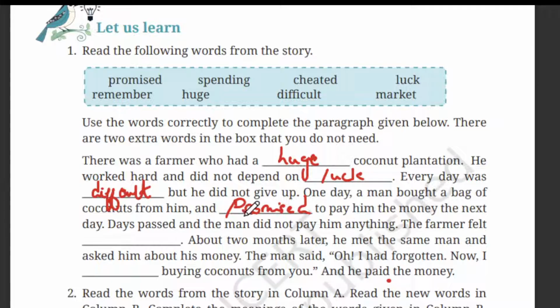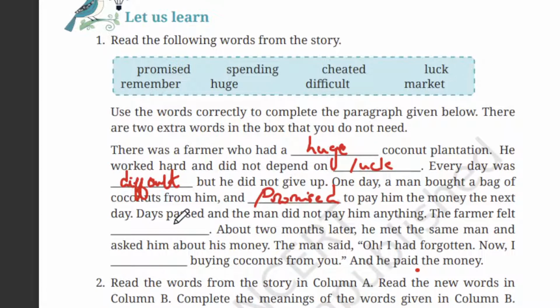So the day passes and the man did not pay anything. The farmer dash. So the farmer, what happened? Sorry, the farmer felt cheated. So the answer is the farmer felt cheated.